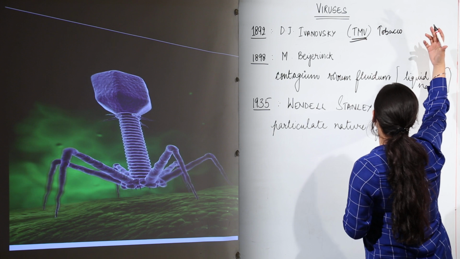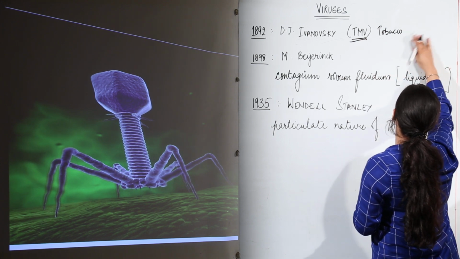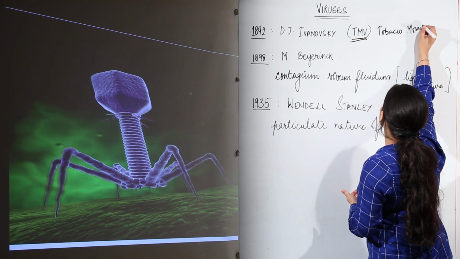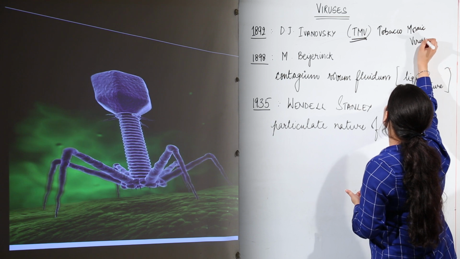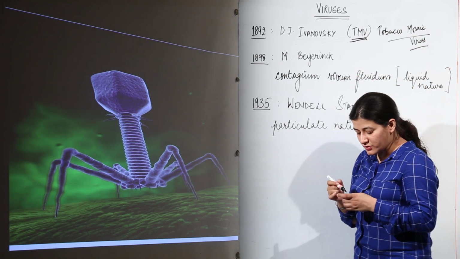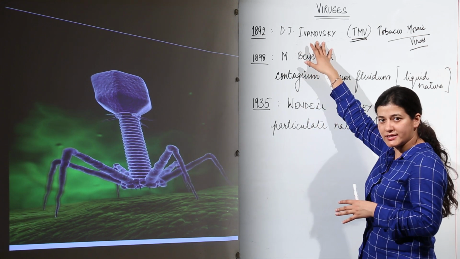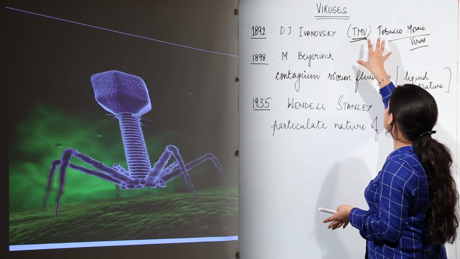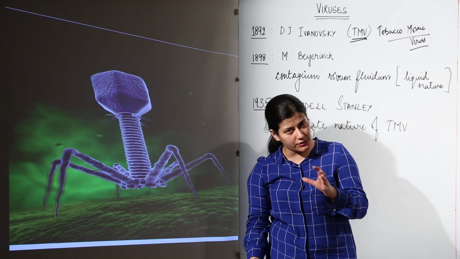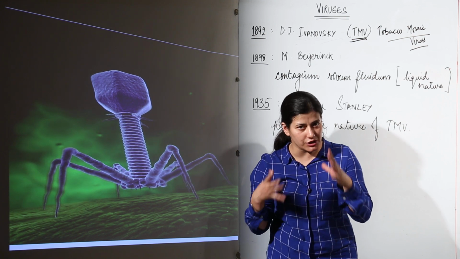Tobacco is an important cash crop, though it leads to certain diseases, but unfortunately it is still an important cash crop, and a lot of study is invested in this plant. Tobacco mosaic virus caused a disease in tobacco plants, and this scientist figured out that there was some causative agent leading to a diseased condition in tobacco.